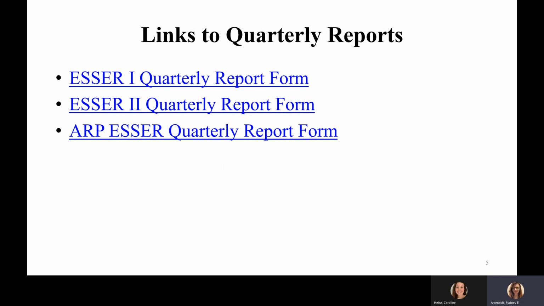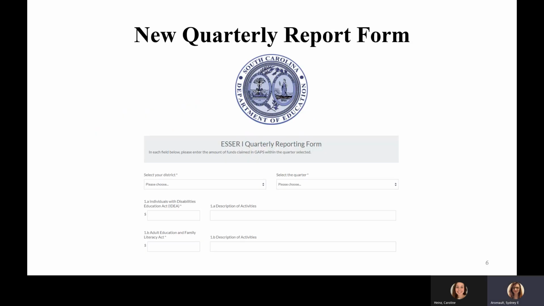Links to the new quarterly report forms can be found on this slide and on the ESSER web pages. Please note that you will need to fill out one form for each grant. When you open the link, it will bring you to the web page for the appropriate grant. You will choose your district and fiscal quarter from drop-down menus, input the dollar amounts claimed in GAPS, and input a description of activities, which is similar to the previous version of the form.